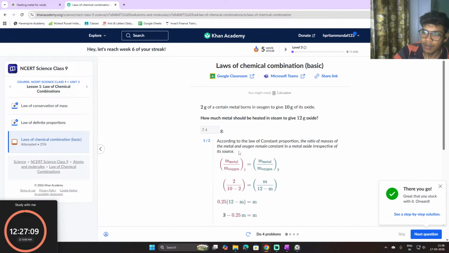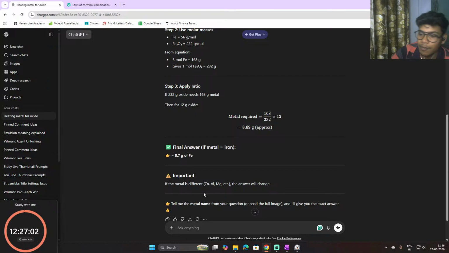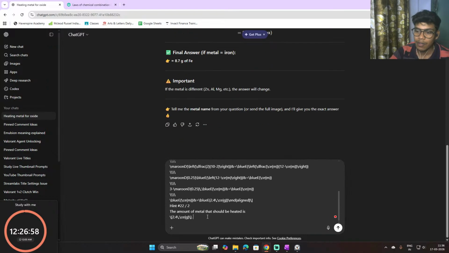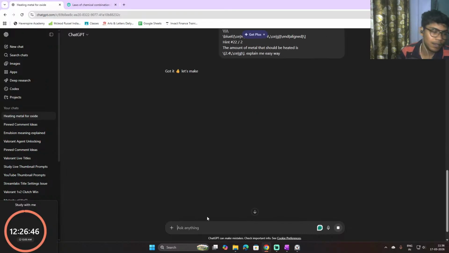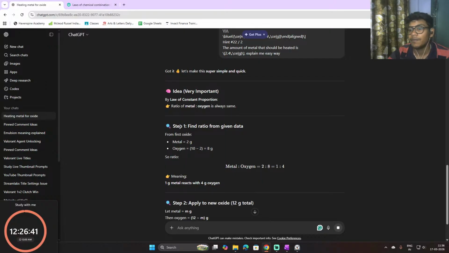So now what you can do is simple. If you don't understand any of the questions, you can simply copy and paste it in ChatGPT and say, ChatGPT, explain me in an easy way, then it will explain it in an easy way so that you can get it. So now it's doing it. So find the ratio of given data. Oxygen is always the same. The ratio of metal to oxygen is always the same.